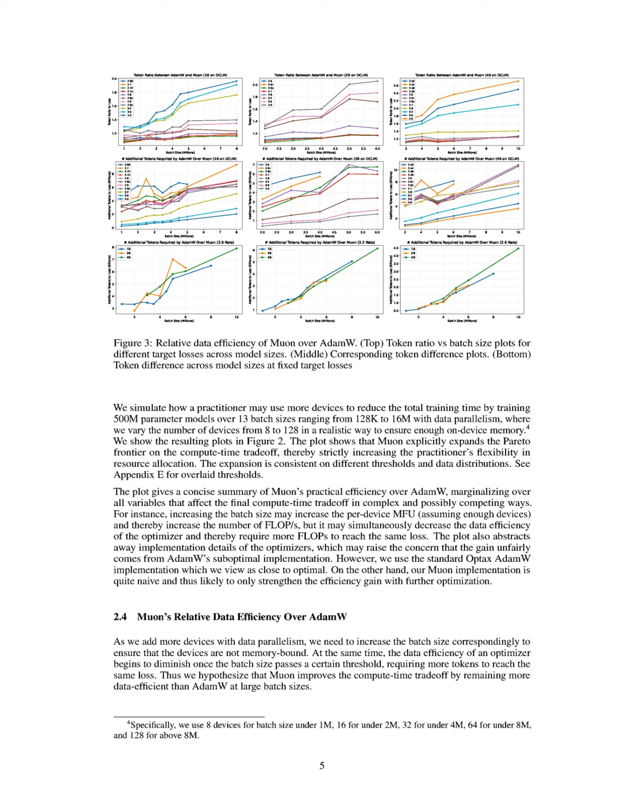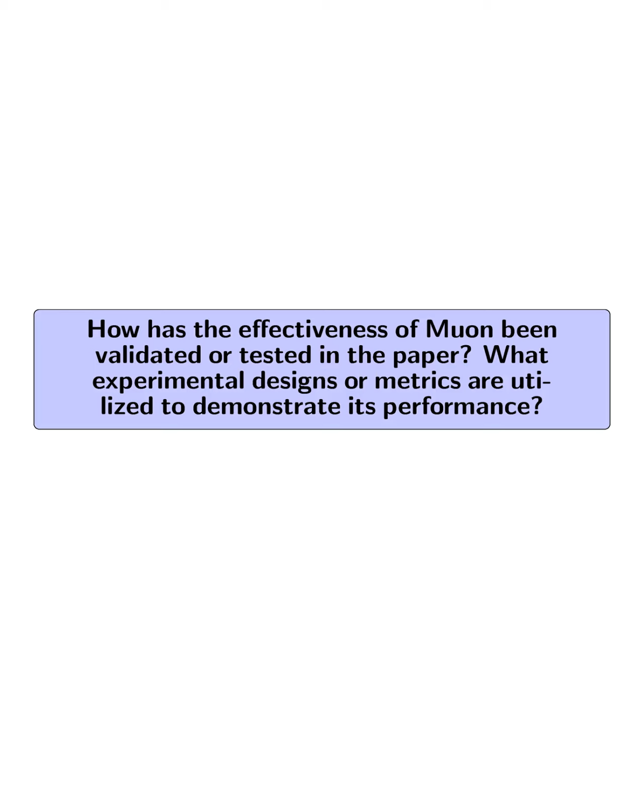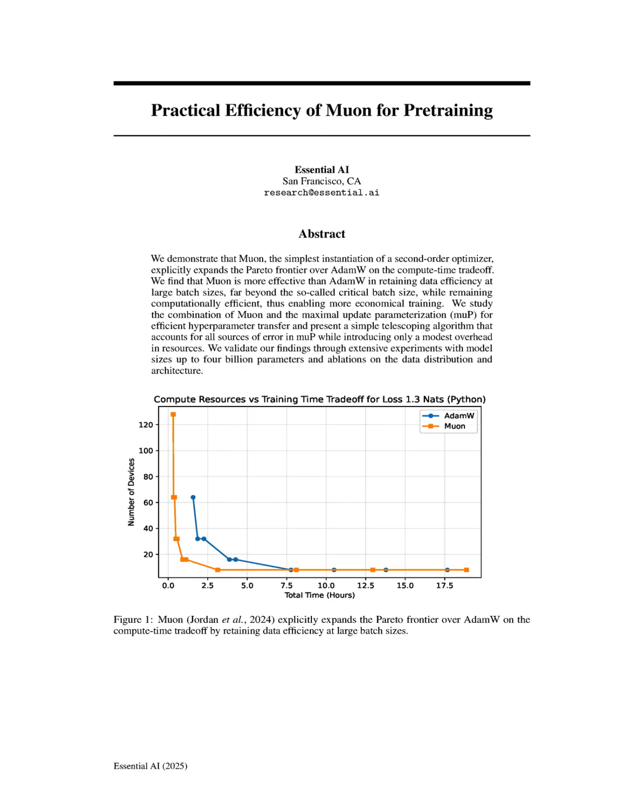Additionally, Muon expands the compute time Pareto frontier, enabling faster training times by effectively utilizing more devices while still achieving lower training losses at any given number of steps. Overall, Muon's design allows for a more efficient training process, making it a compelling alternative to AdamW in large-scale pre-training scenarios. How has the effectiveness of Muon been validated or tested in the paper? What experimental designs or metrics are utilized to demonstrate its performance?